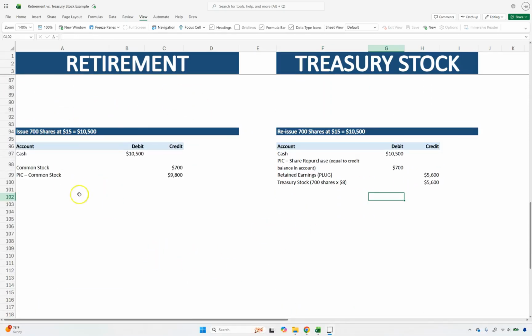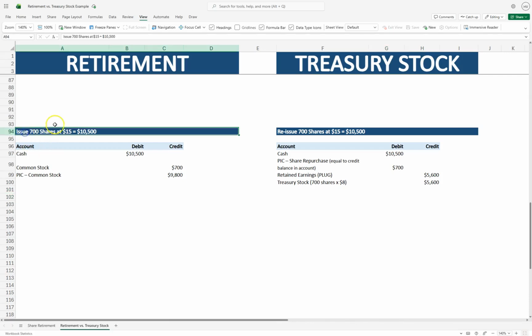Let's go through one more step, and that's that we've issued 700 shares at $15. Under retirement, it's no different no matter what price you issue those shares at, because we previously retired those shares. So anytime we issue more shares, they're brand new shares, and we account for them just like you would normally whenever you issue stock.